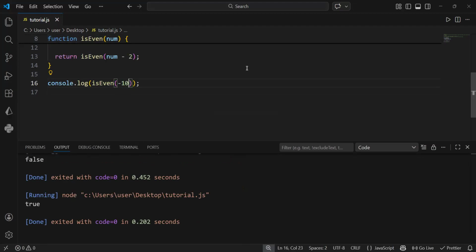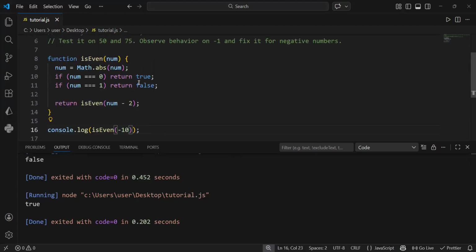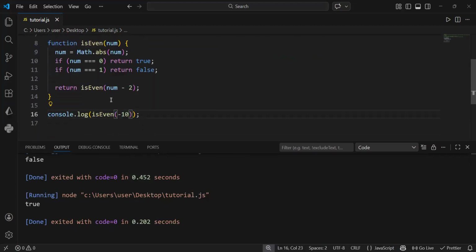So this is the kind of test that they give in Turing, in those kinds of jobs that can pay you 50K and above yearly. So I want you to count how many times the function recurses for large numbers. This is a challenge I'm giving you. Inside of the function, count how many times this isEven recursion runs. Use the modulo operator recursively instead of the subtraction. Return even or odd as a string instead of returning a boolean. Write an alternative version using a loop and compare performance.